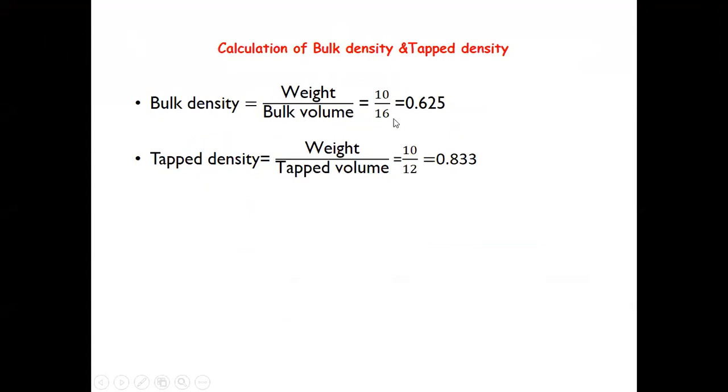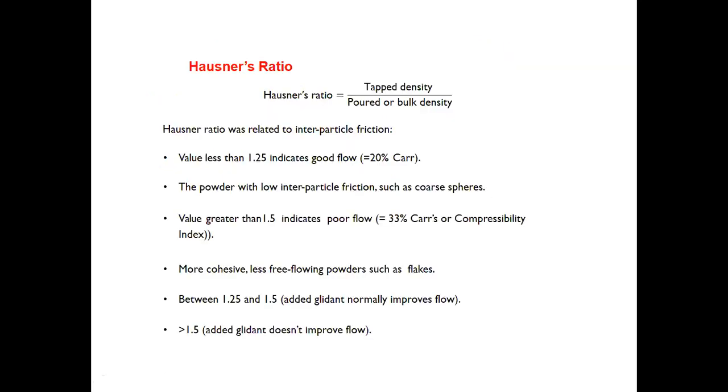Bulk volume was found to be 16. So the bulk density of the granules, aspirin granules, was found to be 0.625, whereas tap density was 10 divided by 12, that is the tap volume, and it is 0.833. Using the values of tap density and bulk density, Hausner's ratio is to be determined.